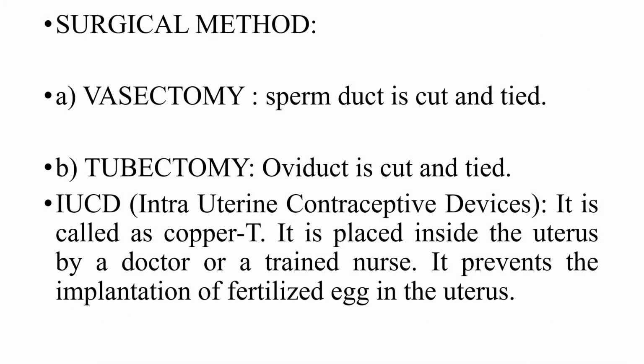Surgical method, vasectomy and tubectomy. Sperm duct is cut and tied, oviduct is cut and tied. IUCD, that is intrauterine contraceptive device. It is called copper T. It is placed inside the uterus by a doctor or a trained nurse. It prevents the implantation of fertilized egg in the uterus.